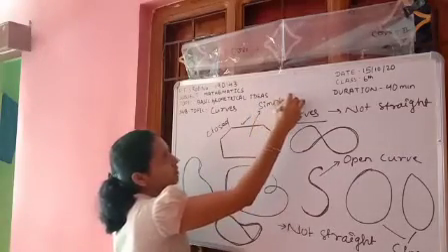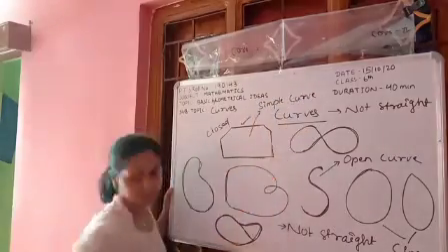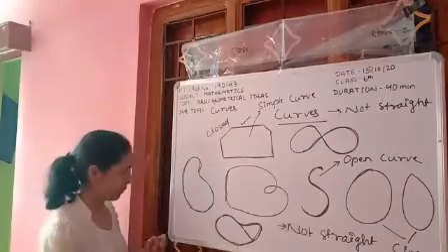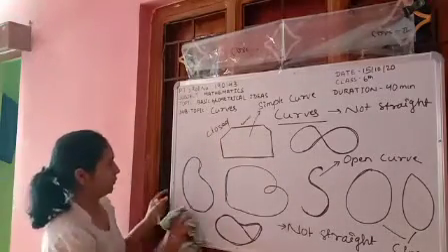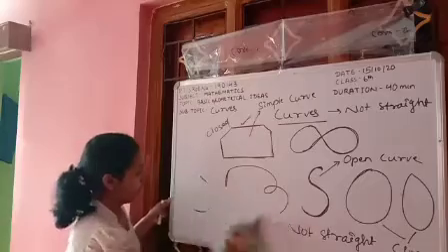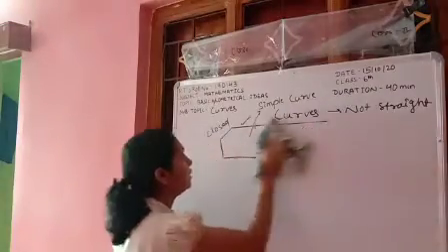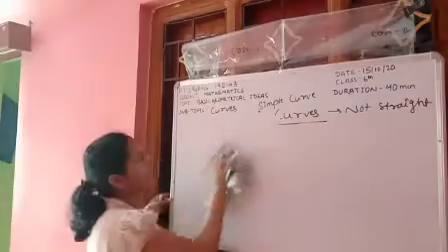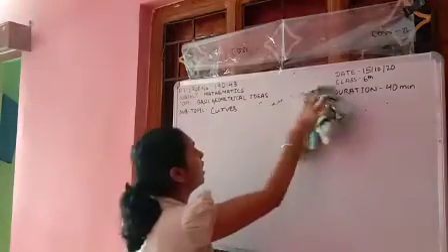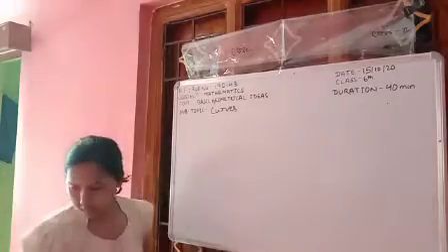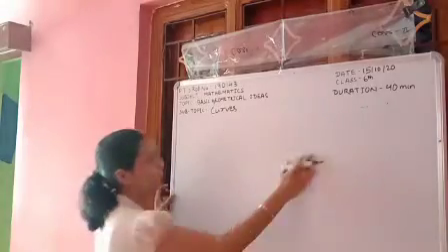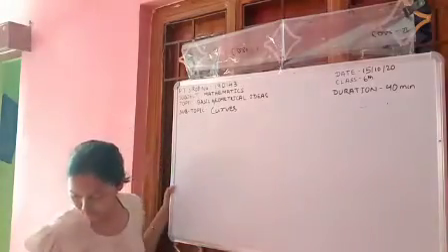Now you have to find out which are the curves, which are not, which are simple curves, and which are only made up of line segments.